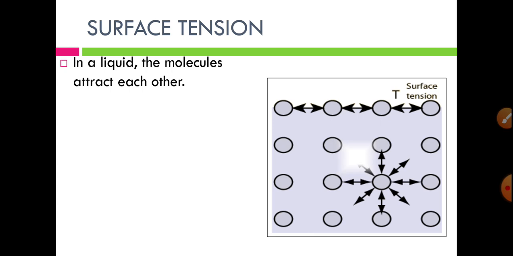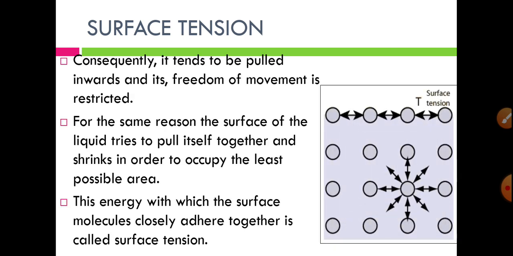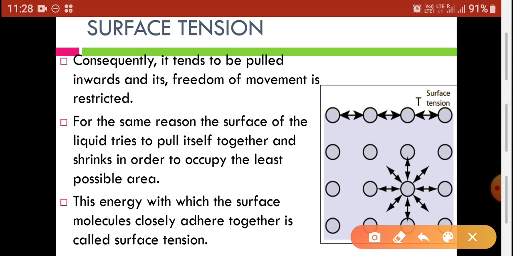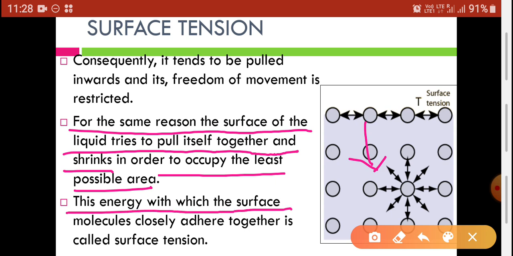So let us go to our slide. For the same reason, the surface of the liquid tries to pull itself together inward and shrinks in order to occupy the least possible area. This energy with which surface molecules closely adhere together is called surface tension.